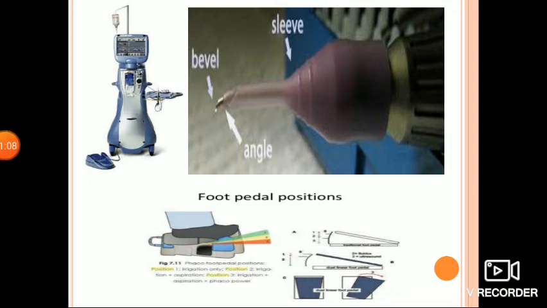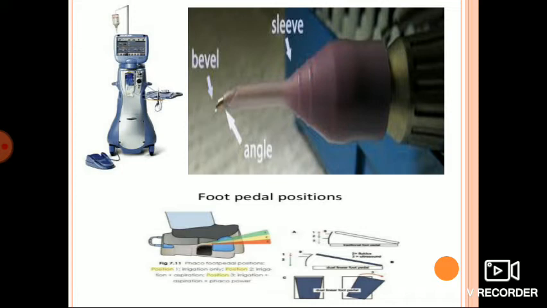The foot pedal has 4 positions, which can be achieved by pressing the pedal down. The first position is the resting position, with the foot pedal at the full upright position. In this position, no function of the phaco machine is performed. The second is position 1, that is irrigation mode. In this position, the plunger slides away from the tubing and the irrigation becomes on. There is no gradient in this step and irrigation is either switched on or off.